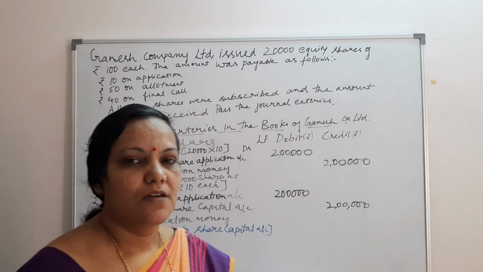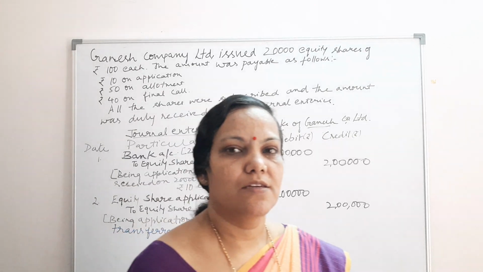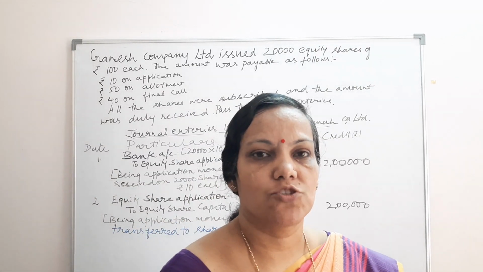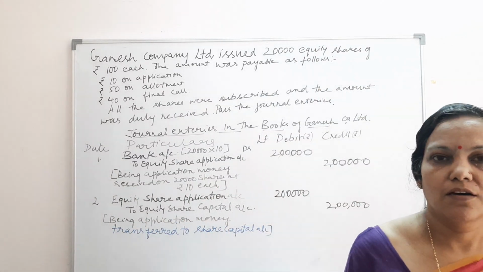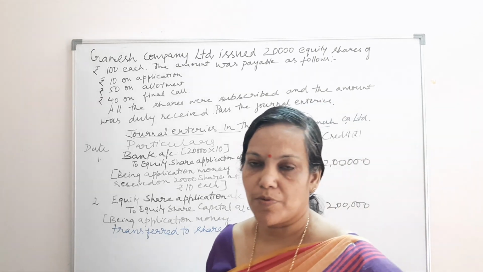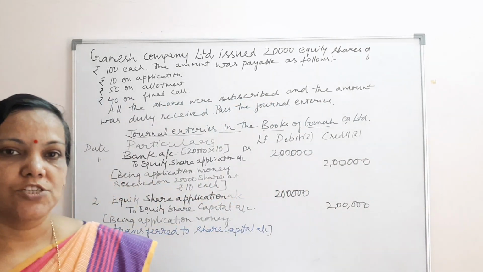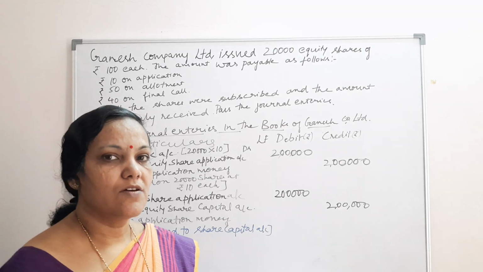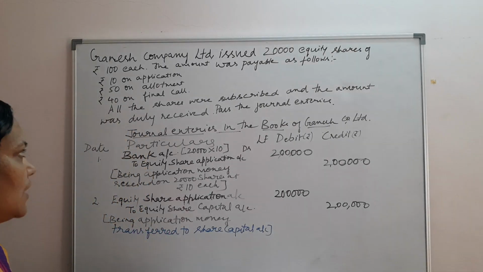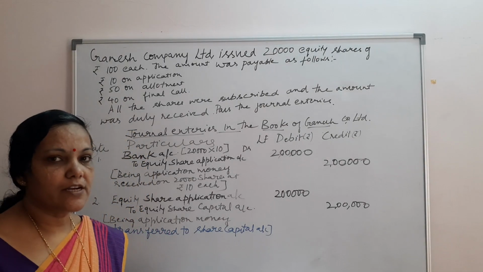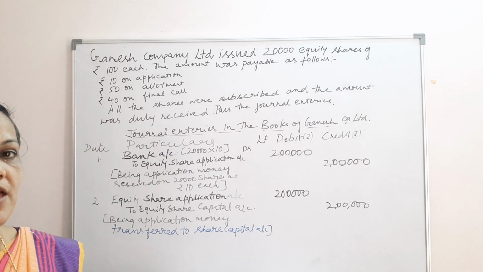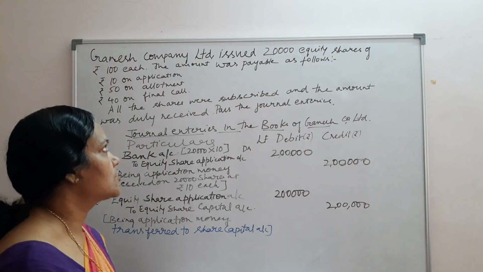Good morning. In the last session, I explained the format of the issue of shares at par, and the various journal entries passed in the application, allotment and the final call, or first call and the final call. Now, let me explain this with the help of one illustration.